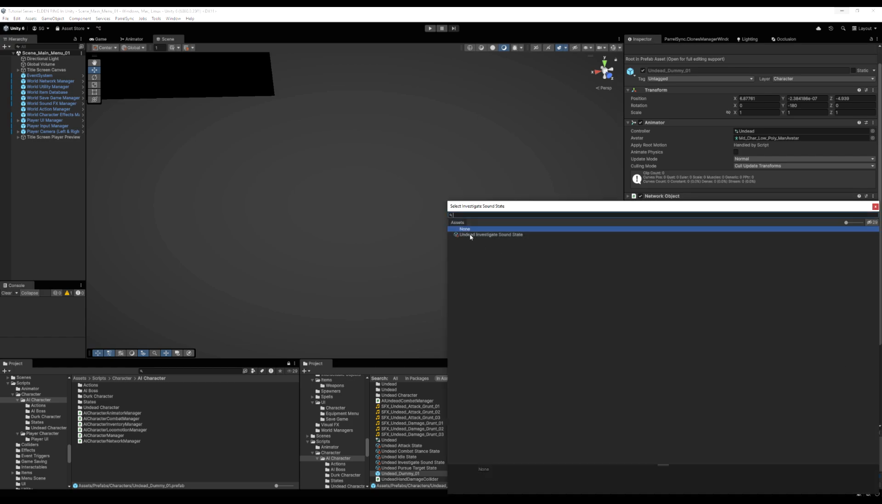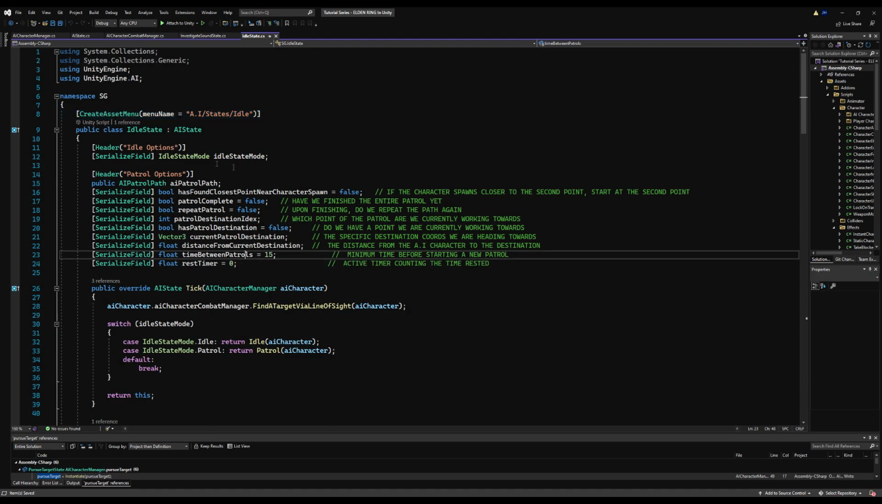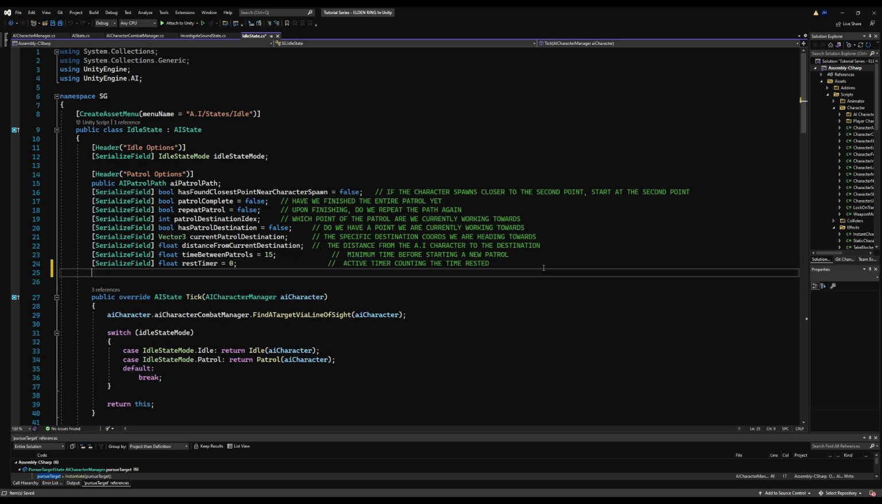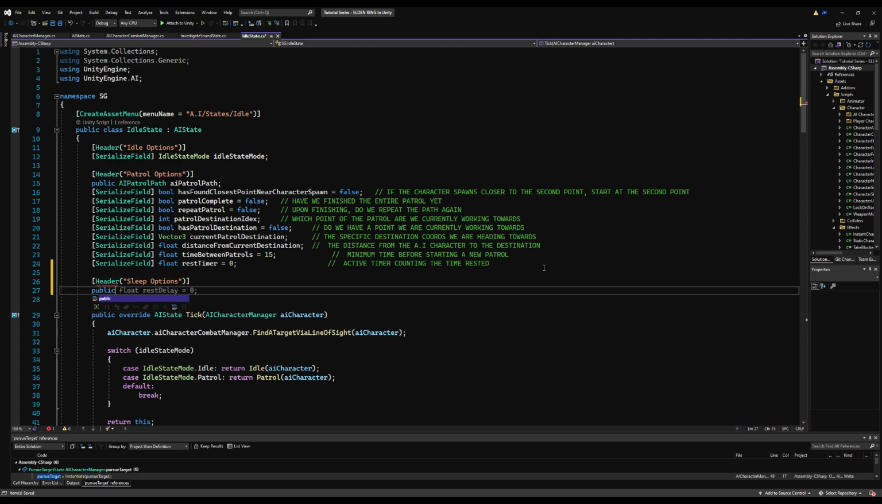Now let's go over into the AI character manager and drop in that state under the variable, and then we're going to go to idle state, and I'm going to go here because in the future, probably in the next video, I'm going to add a setting for sleeping and awaking and ambushing. So I like putting the will investigate sound under sleep options. Why? Why not the AI character combat manager?